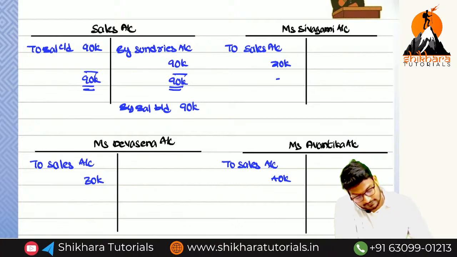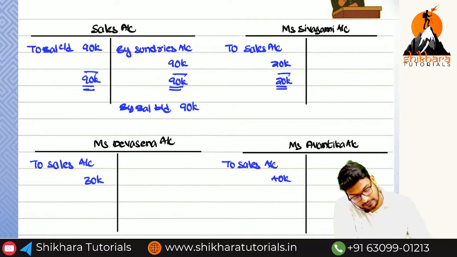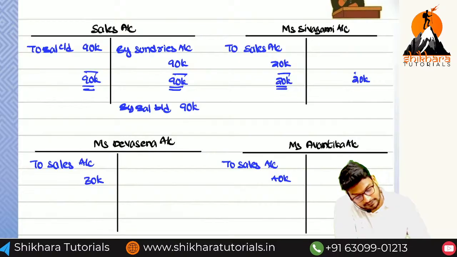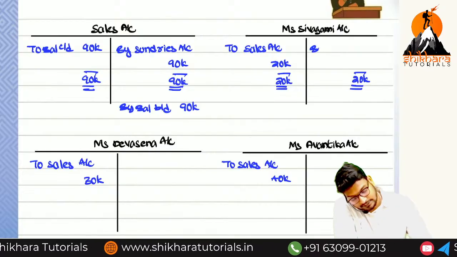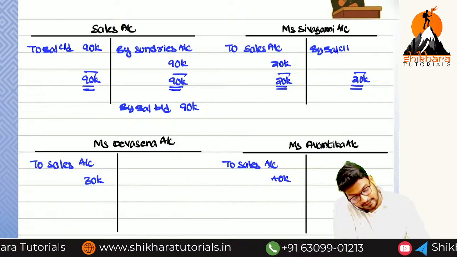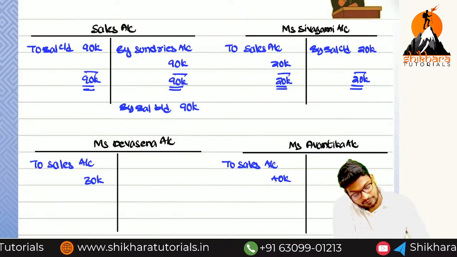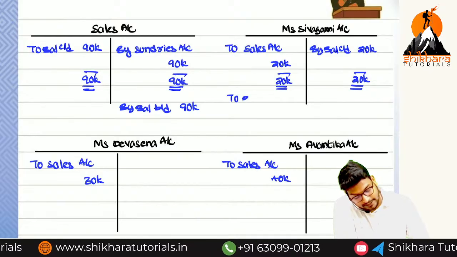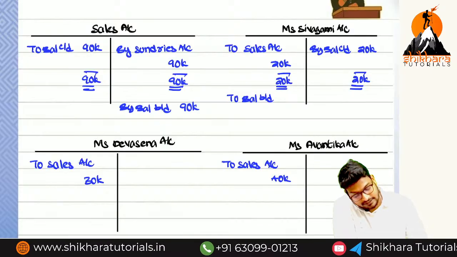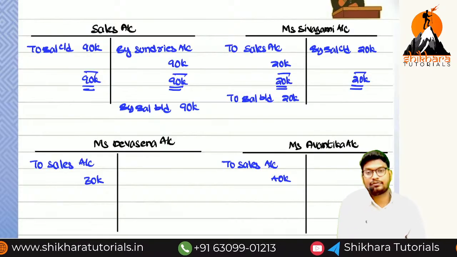So next, what is the total here, ma? 20,000 and 20,000. And by balance carried down, how much, ma? 20,000. And to balance brought down is equal to how much, ma? 20,000.